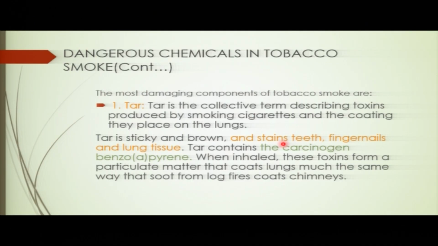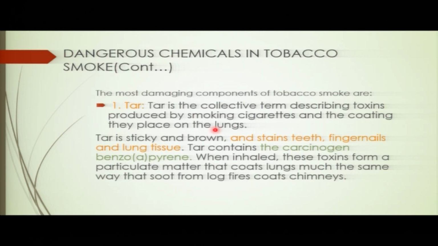So what are the chemicals found in smoke? We have 7,000 chemicals, but we can look at some of them that are more damaging. First of all, let's talk about tar. Tar is one of the chemicals found in the smoke. Tar is a collective term used to describe toxins produced by smoking cigarettes and coating the lungs.